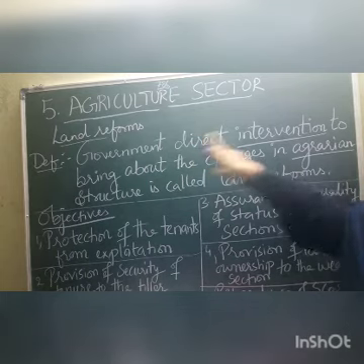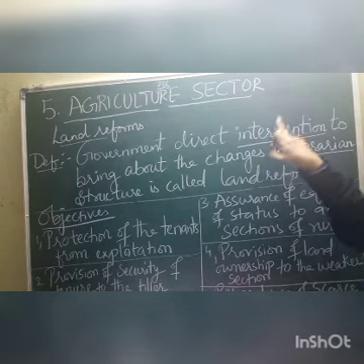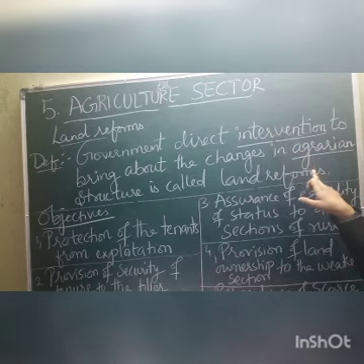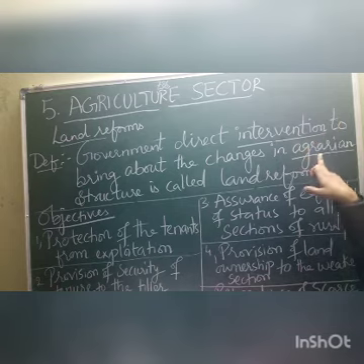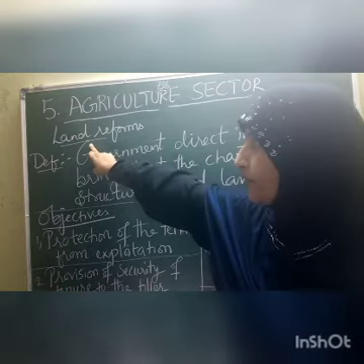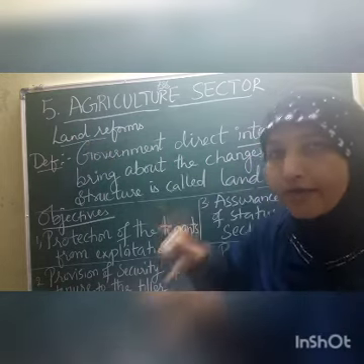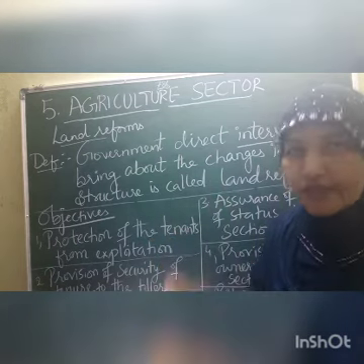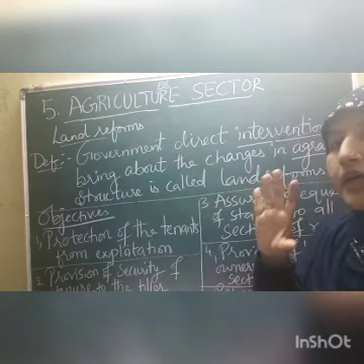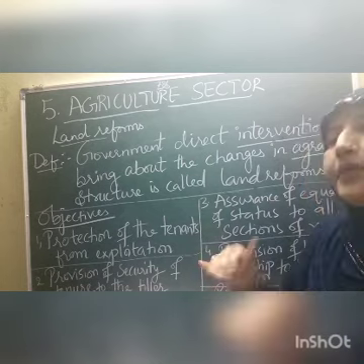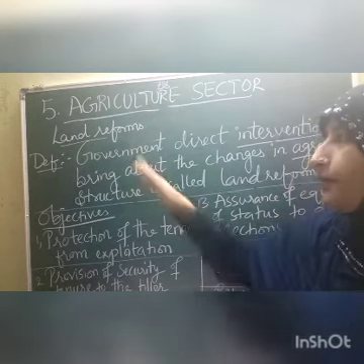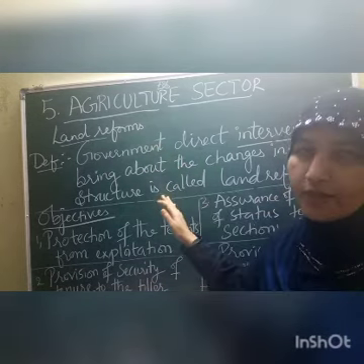The government is interfering in the agricultural structure related to land to bring certain changes. When the government interferes in this and brings certain measures, we call that land reforms.